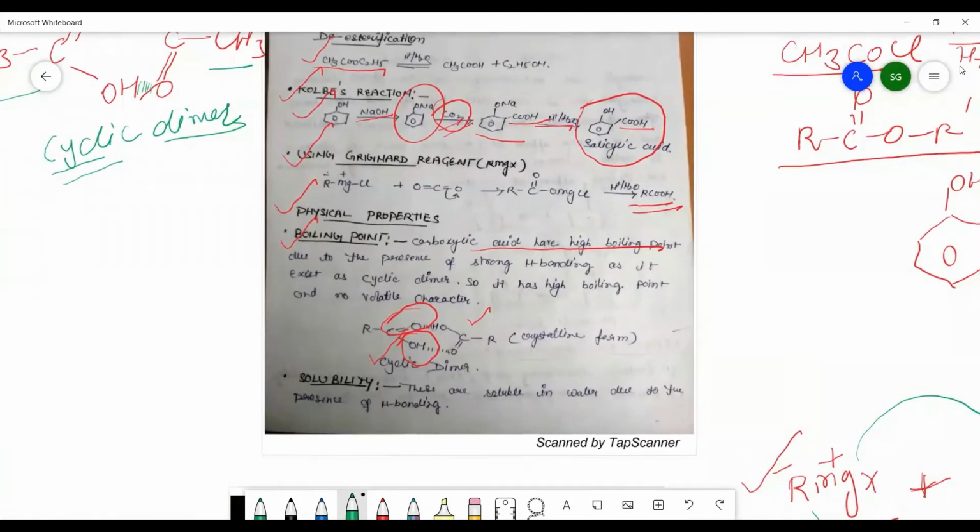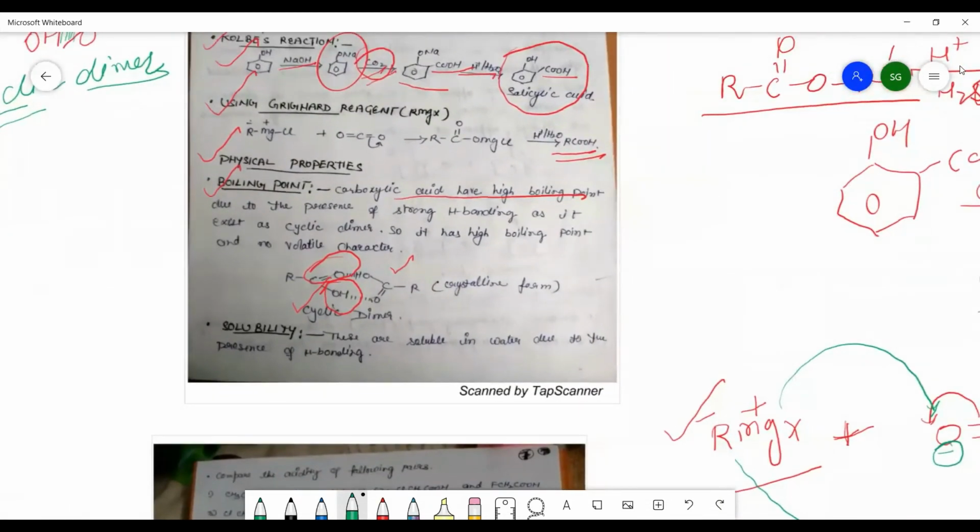So the strong hydrogen bonding causes the highest boiling point of carboxylic acids, and because of that reason they show no volatile character. इनका कोई volatile character नहीं है, क्योंकि low volatile का मतलब है कि they have very strong intermolecular force of attraction between them.